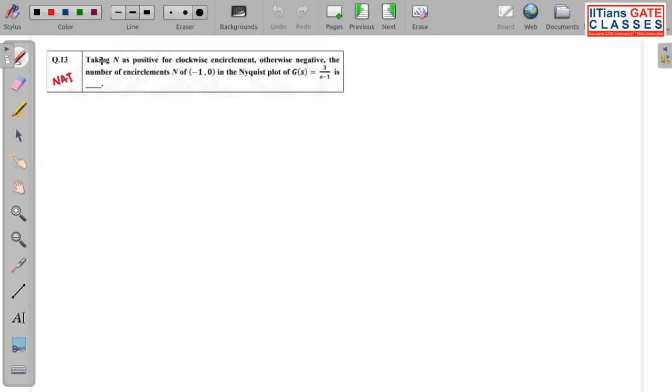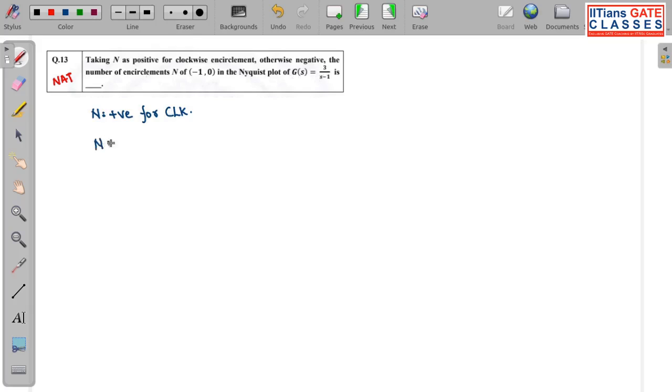Now the next question is what? Taking N as positive for clockwise encirclement, otherwise negative, okay, for anti-clockwise it is negative. The number of encirclements of -1 + j0, which is the critical point, in the Nyquist plot of G(s) equal to 3/(s-1). Okay, so they have asked the number of encirclements.